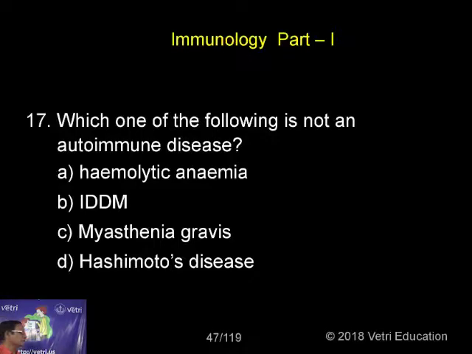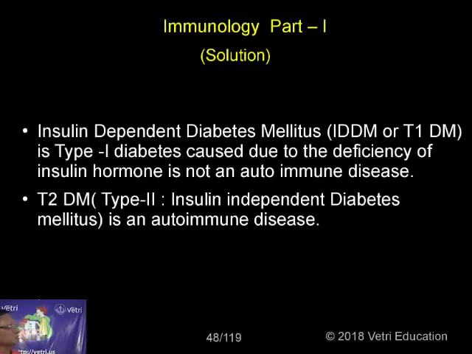Myasthenia gravis is also an autoimmune disease, because the acetylcholine esterase mechanism is affected. Hemolytic anemia is actually not an autoimmune disease. It occurs, for example, in the case of erythroblastosis fetalis, where normally the lysis of RBCs occurs.